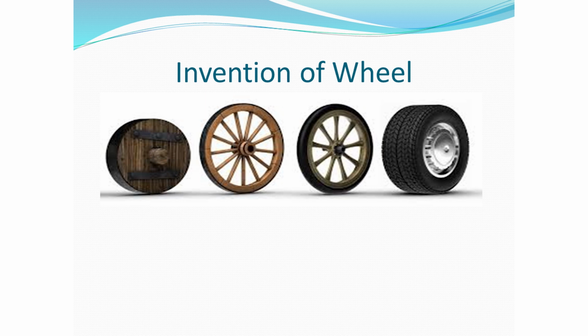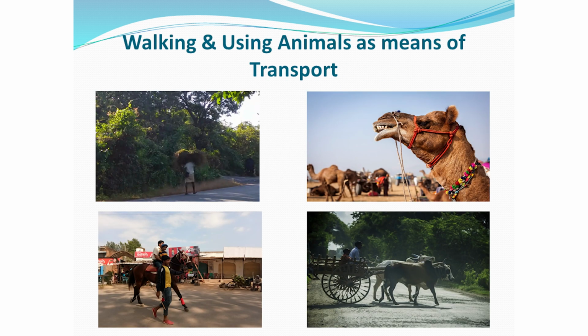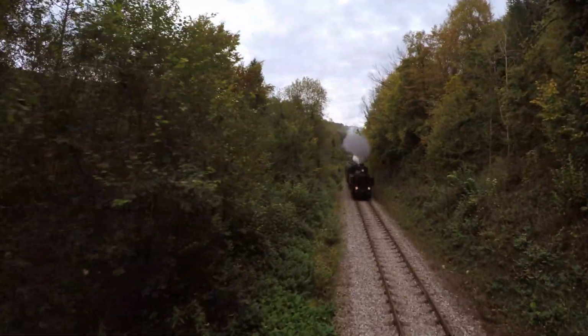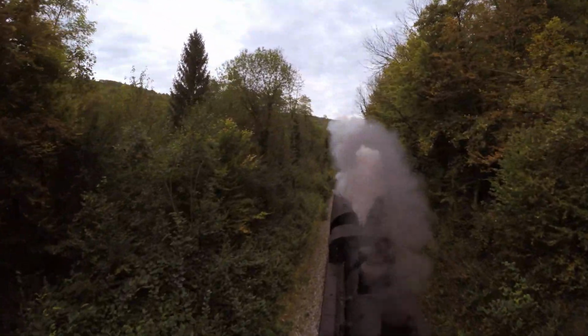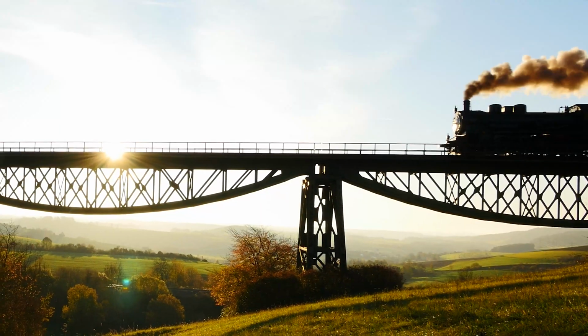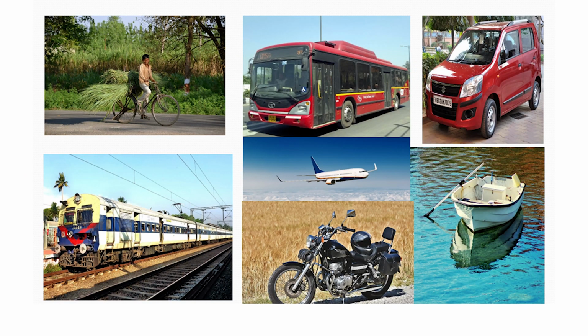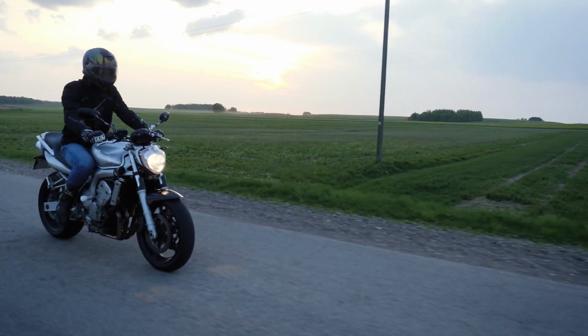People started traveling through vehicles pulled by animals like bullock cart, horse cart, camel cart, etc. and then used bicycles for transport. Then the invention of the steam engine introduced a new source of power, and a new era of transport started with railroads for carriages, wagons. Here in this video, we can see the movement of a train. Later came automobiles such as bikes, cars, buses, electric trains, monorail and so on. Here we can see the video of bikes on the road.